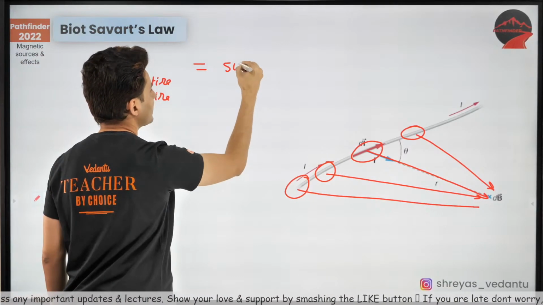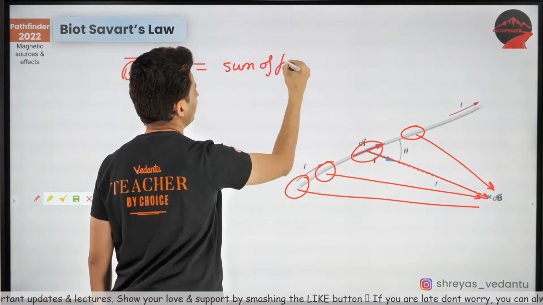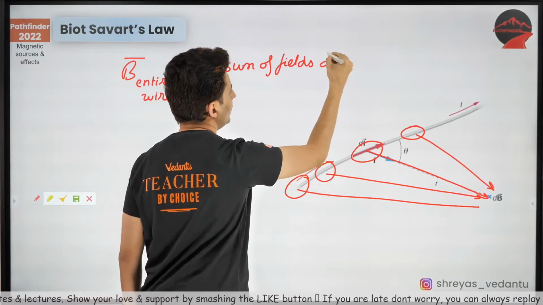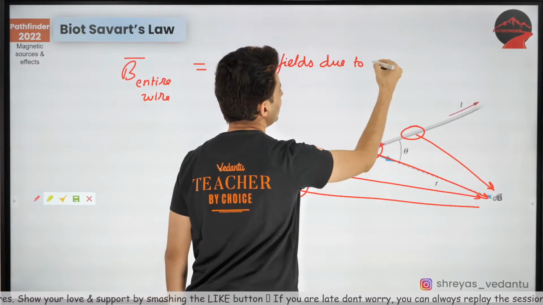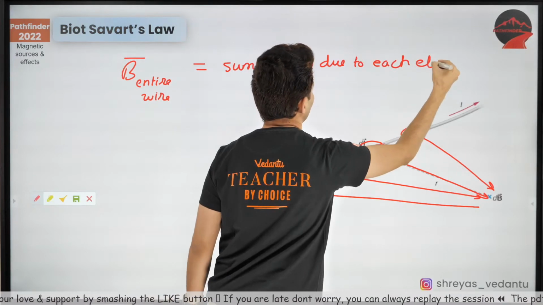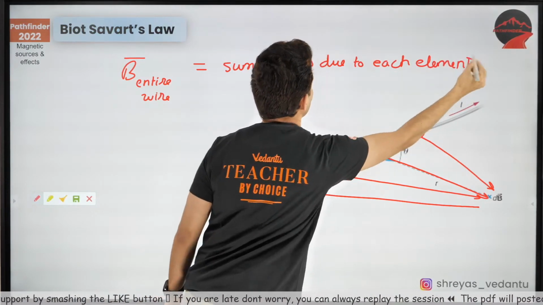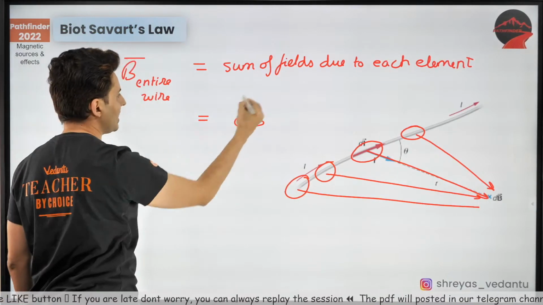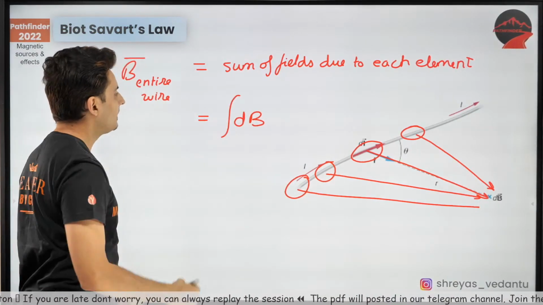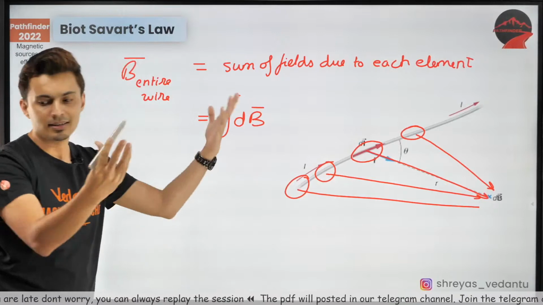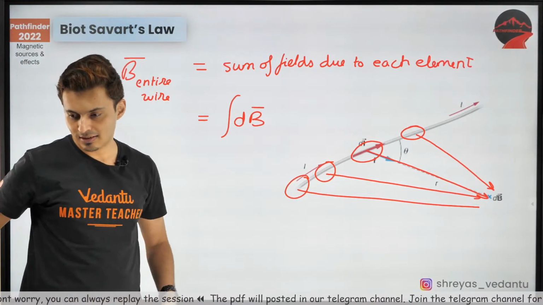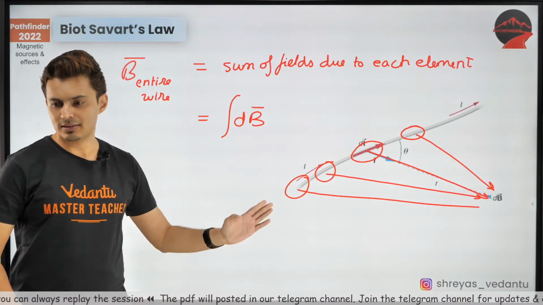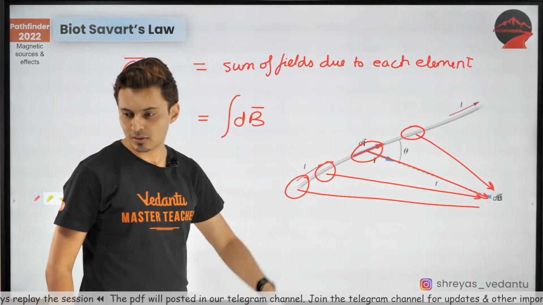It will be the sum of fields due to each element. And what is the field due to each element? Well, that's dB, and the sum of such terms will be an integral. So it is basically integral dB. That's all it is. Thank you, Kirti.